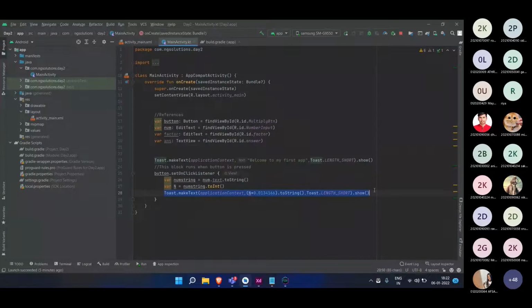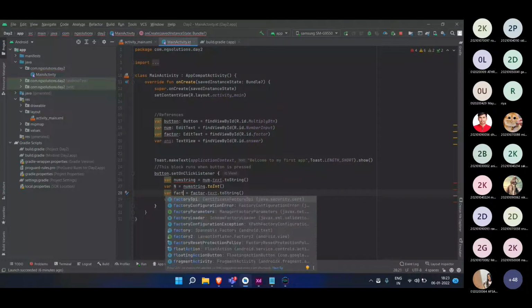We don't need this toast. Sorry guys. Whenever we click the button, we are going to do this, and afterward we are taking one variable and putting that number in it, and we need to do the similar thing again for the second number. The second number is nothing but factor, text to string, and here I will also write fact.